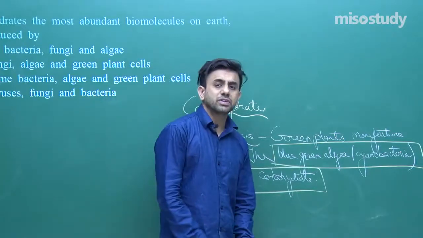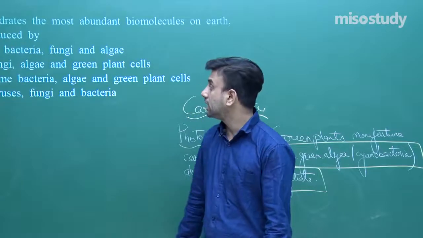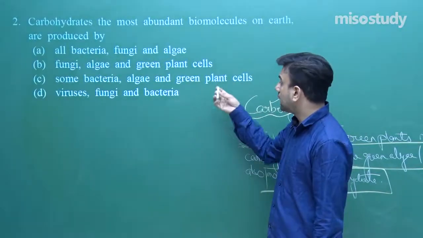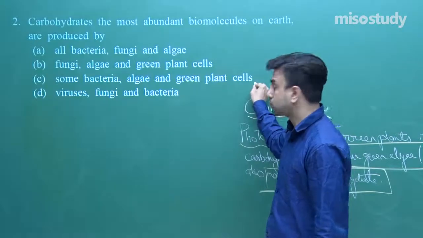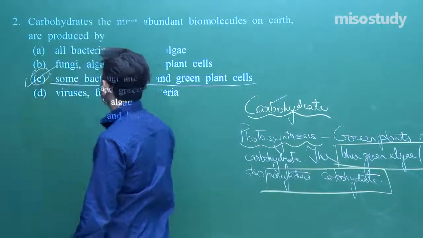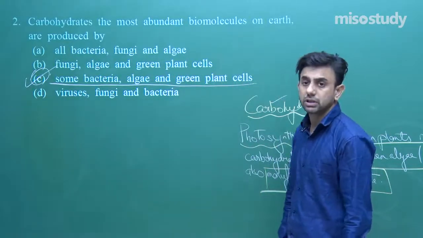Also we see, apart from this, that there are some bacteria. So some bacteria, algae and green plants, this is the right option when we say that carbohydrates are the most abundant biomolecule on the earth.